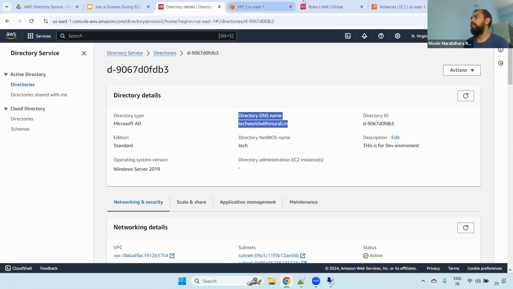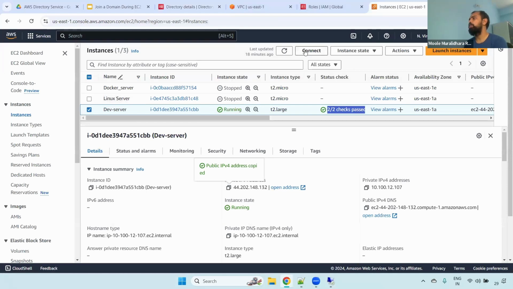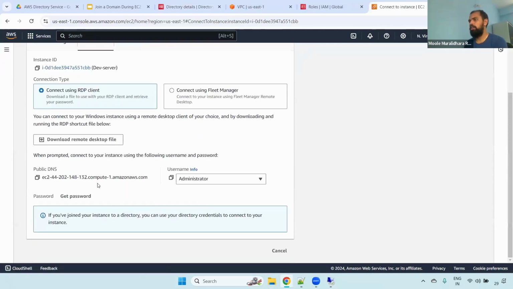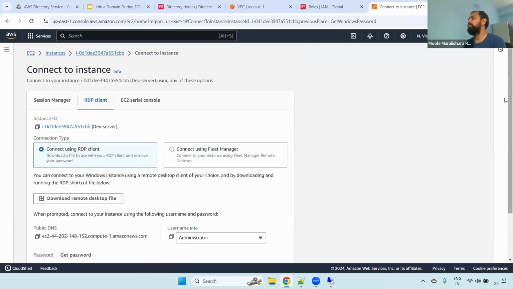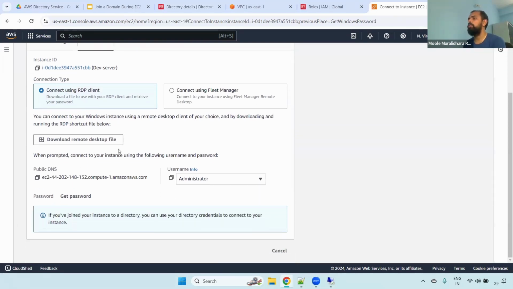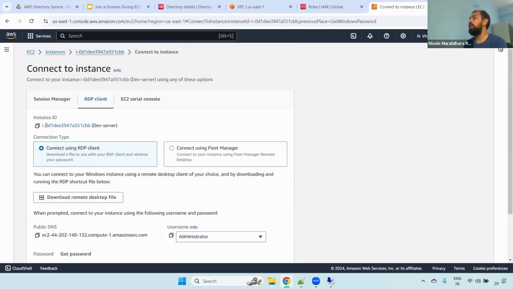Again I'm repeating, in real time we won't use Connect or RDP specifically, or upload the PEM file and use it. We use the PEM file only when no one is able to connect to this particular server using AD, or you don't have permissions. For example, we saw that Suresh doesn't have permissions. During that time, not only you, your team also is not able to connect. What we use then is the server admin credentials.